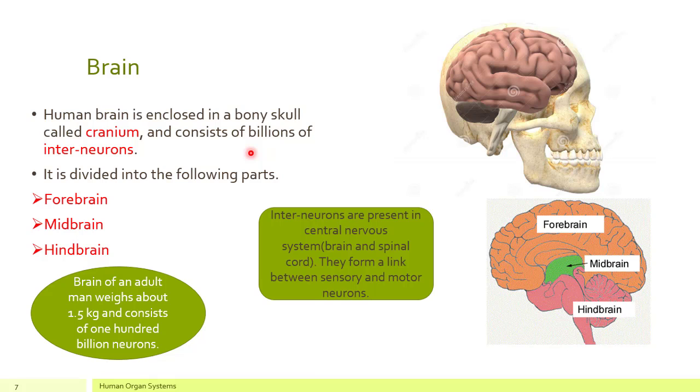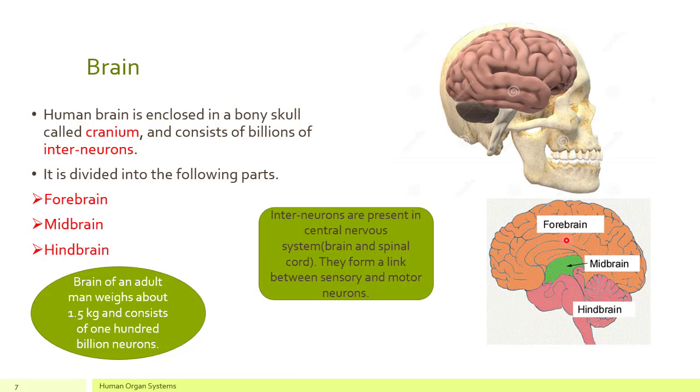In the previous lecture, you have studied about the interneurons. Interneurons are present in the CNS, which means brain and spinal cord, and they form a link between sensory and motor neurons. So all these interneurons are present in the brain, and this brain is protected by the part of skull which is called cranium. It is divided into the following parts: forebrain, midbrain, and hindbrain.